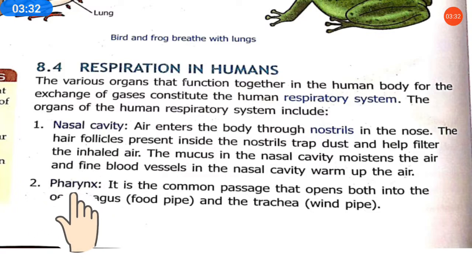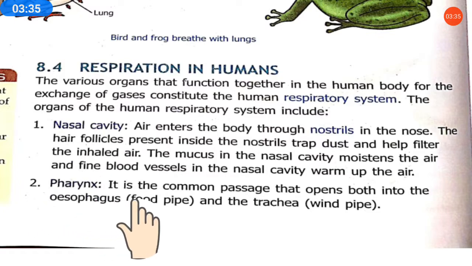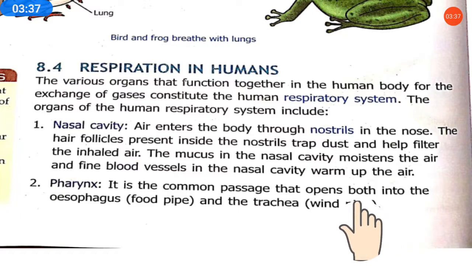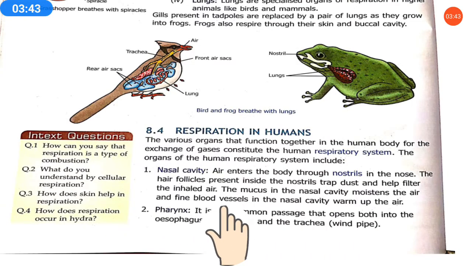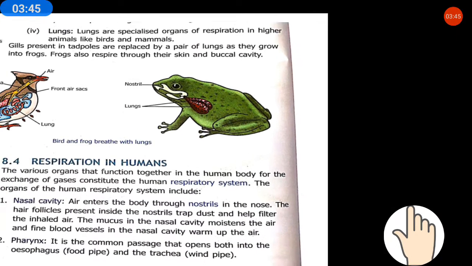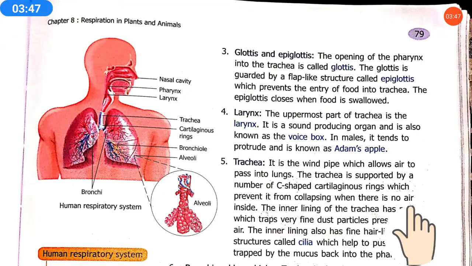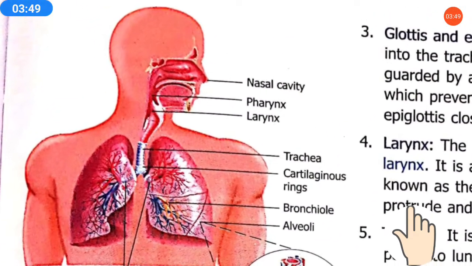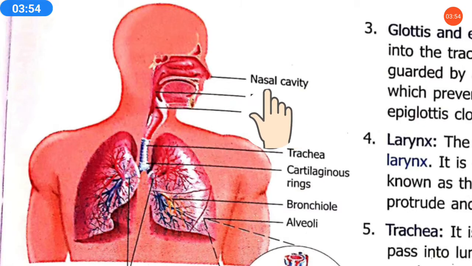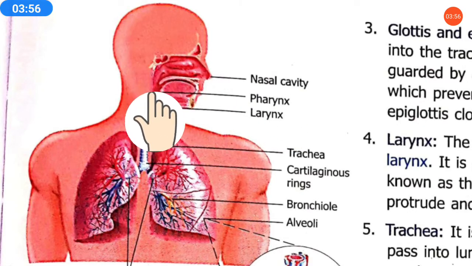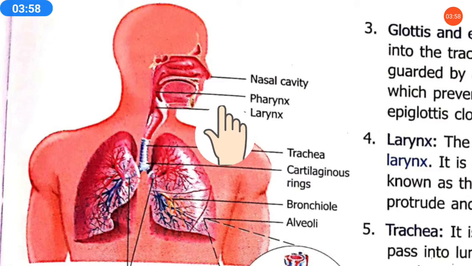Then the second part is the pharynx. What is the pharynx? It is a common passage that opens both into the esophagus, meaning food pipe, and the trachea, the windpipe. Please remember, esophagus means food pipe and trachea means windpipe. See in this diagram, here is the pharynx. After the nasal cavity, the next part is the pharynx.